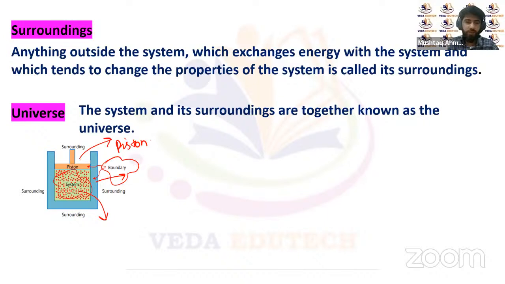We are studying its pressure, its volume, its temperature. So all these thermodynamic variables are under observation, so this will be the system for us. Then there is a piston, and the surrounding plus the system together make a universe. These are some basic terms.